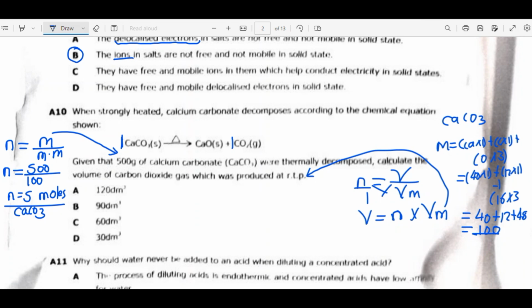So the number of moles of calcium carbonate equals the number of moles of carbon dioxide. The carbon dioxide will also have 5 moles. That's the concept that was needed here. Then we say 5 times 24. Where is 24 coming from? 24 is coming from the RTP condition. 5 times 24, I'm getting 120. So 120 cubic decimeters. The answer is just A.